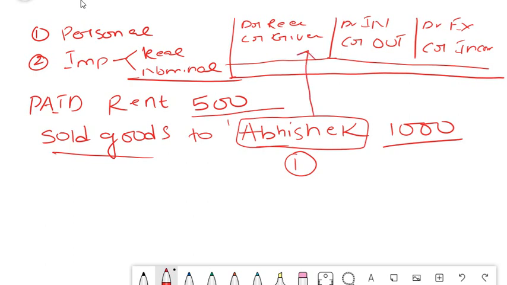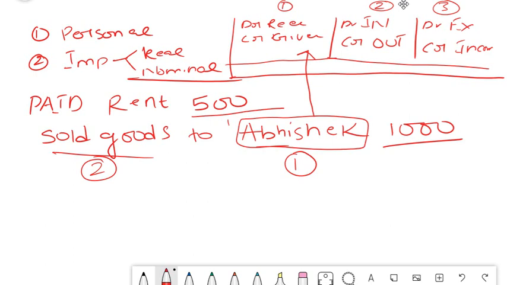Personal account, what is the concept, friends? Personal account comes under your first thing, under which the rule says debit the receiver and credit the giver. What is the second aspect here? Sold goods. Sold means sales. We are making sales. So if we are making sales, what are we getting here? Even if you identify one part of the transaction, friends, the other part gets easy. That is the beauty of accounting.